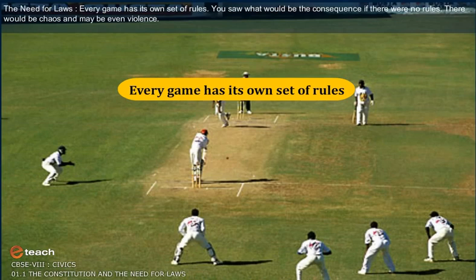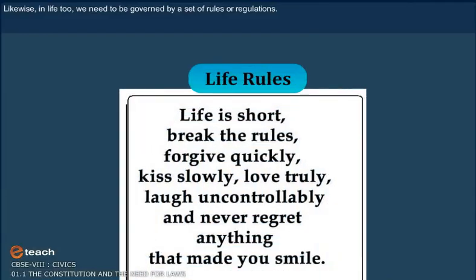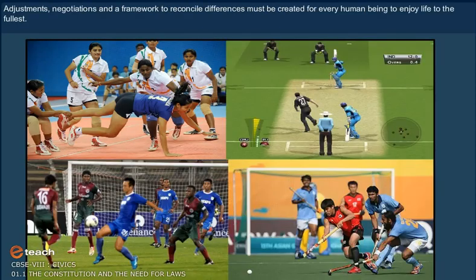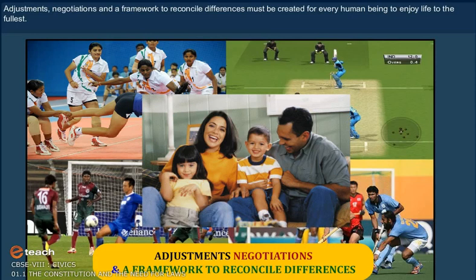The need for laws. Every game has its own set of rules. You saw what would be the consequence if there were no rules. There would be chaos and maybe even violence. Likewise, in life too, we need to be governed by a set of rules or regulations. Adjustments, negotiations, and a framework to reconcile differences must be created for every human being to enjoy life to the fullest.